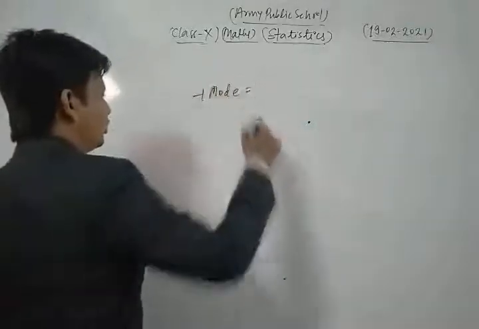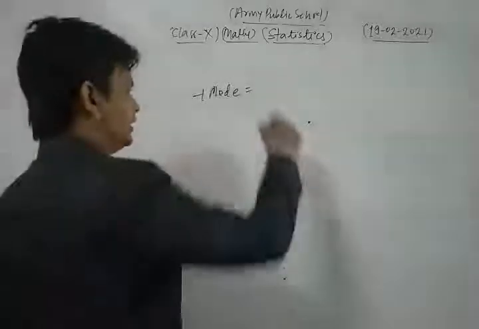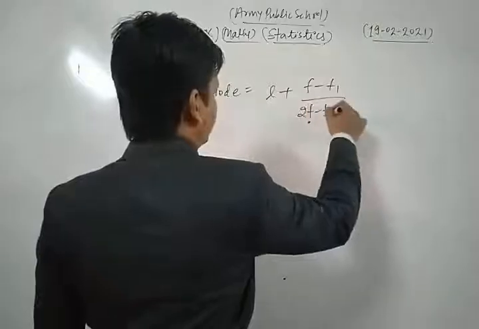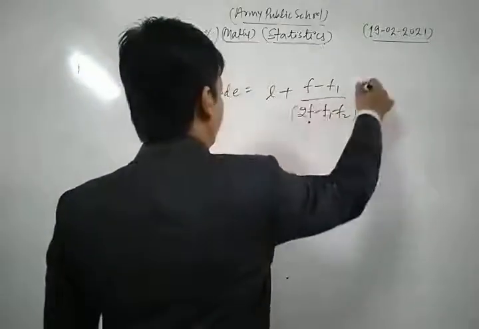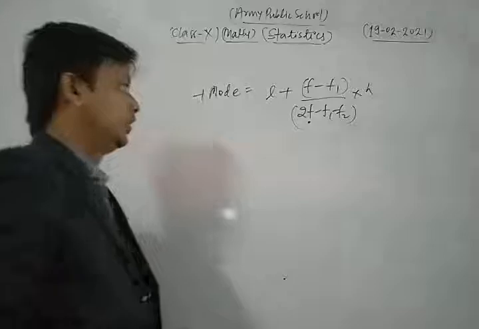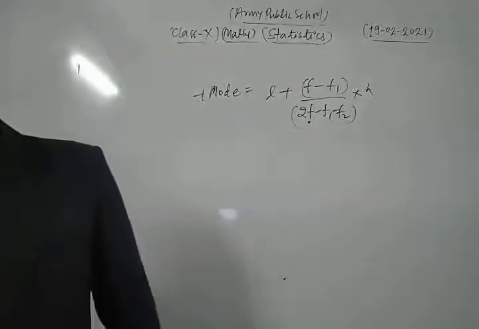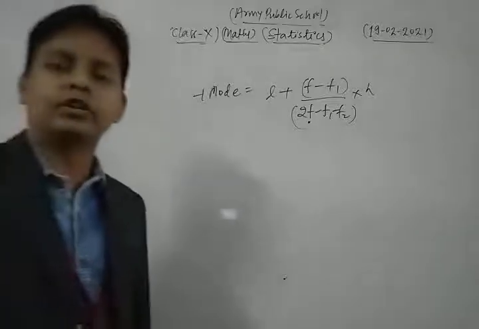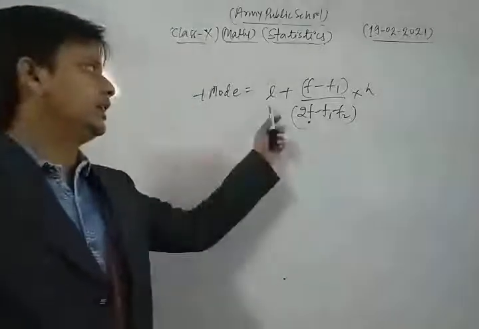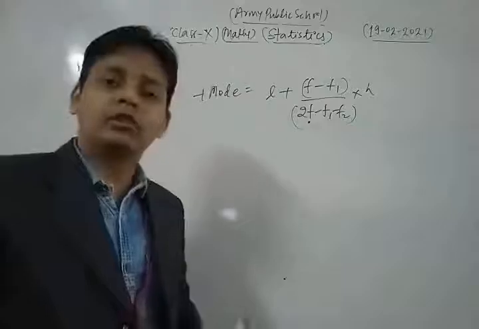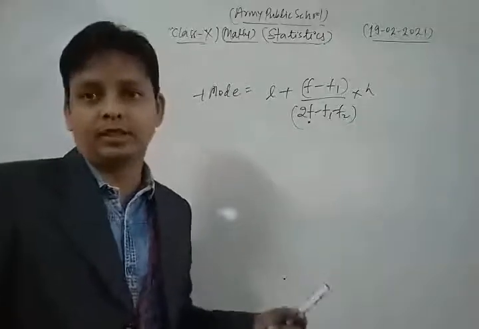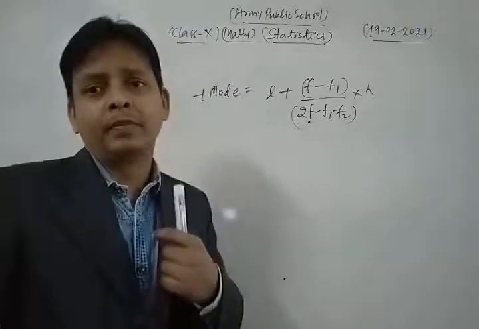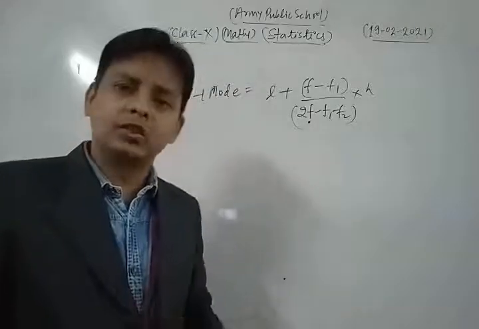This is the formula for mode: L plus f minus f1 upon 2f minus f1 minus f2, into h. This is the formula for finding the mode of grouped data. L is the lower limit of the modal class. First of all, in this type of question you find the modal class, and the class which has the maximum frequency is known as the modal class.